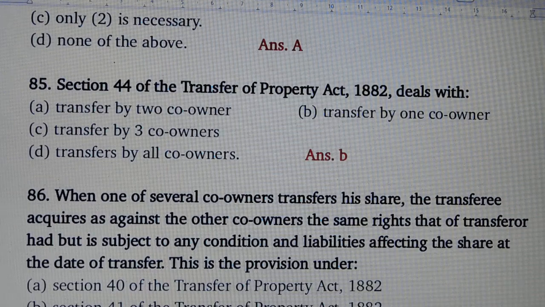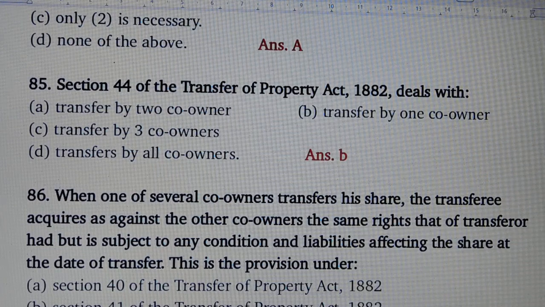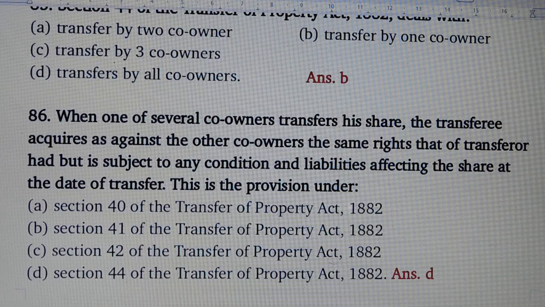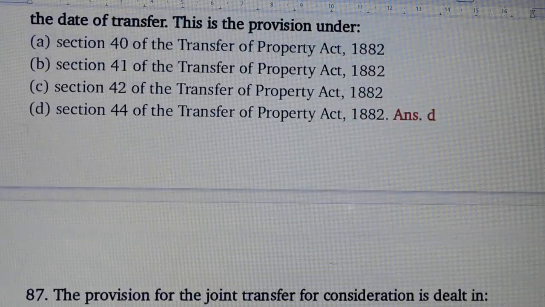Question number 85. Section 44 of the Transfer of Property Act deals with. Answer is option number B. Transfer by one co-owner. Question number 86. When one of several co-owners transfers his share, the transferee acquires as against the other co-owner the same rights that the transferor had, but is subject to any condition and liabilities affecting the share at the date of transfer. This is the provision under. Answer is option number D. Section 44 of the Transfer of Property Act.